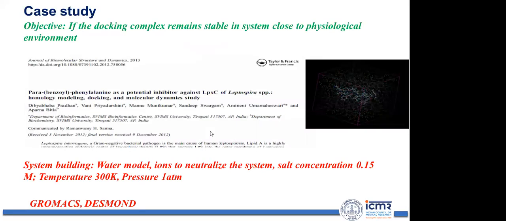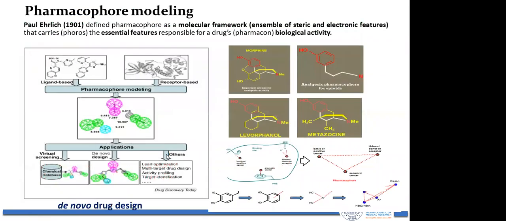This is again a case study where we have checked whether the docking complex remains stable in a system closer to physiological environmental conditions using molecular dynamics simulation. So we have built a system with a water model, ions to neutralize the system, salt concentration, a temperature of 300 Kelvin, and a pressure of 1 atmosphere. The software you can use is GROMACS, Desmond, all are free software. One can use this.